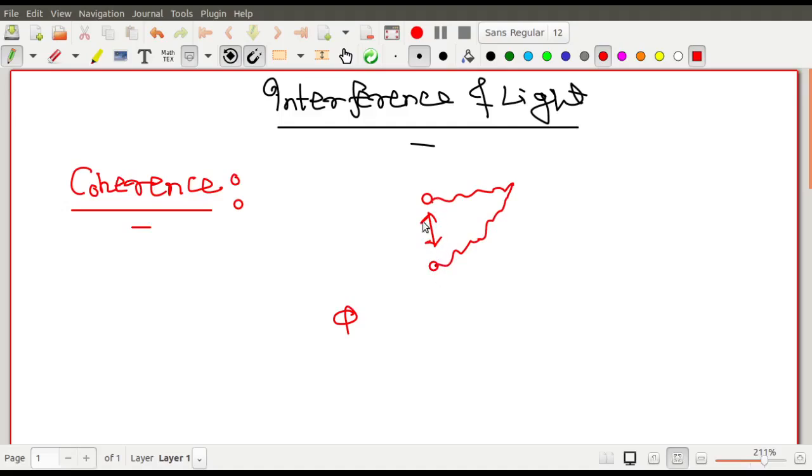So the difference between these two signals, we call the phase difference. In your classes of electricity you may have gone through this. In the AC signals particularly, you have the application of this phase difference. The current and voltage either lag or lead by a constant phase. So the difference between the two signals must always be constant.